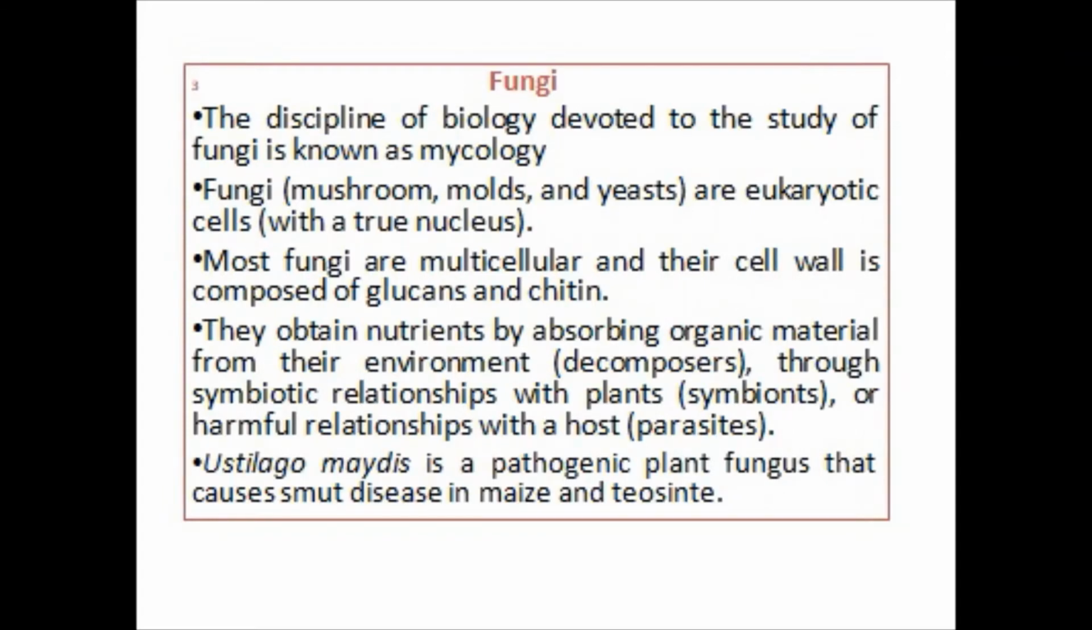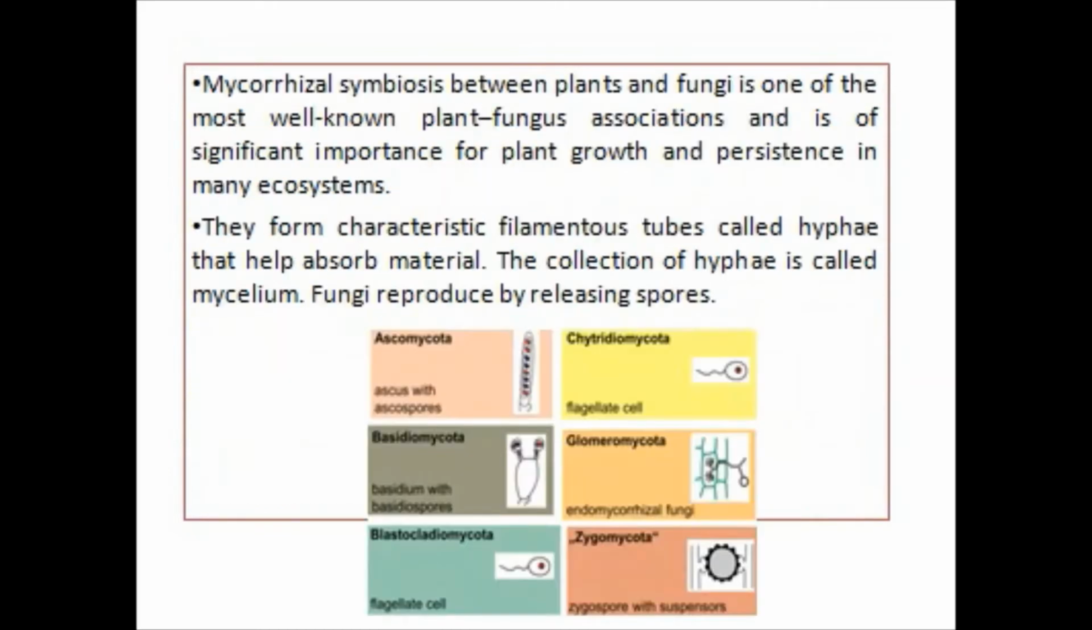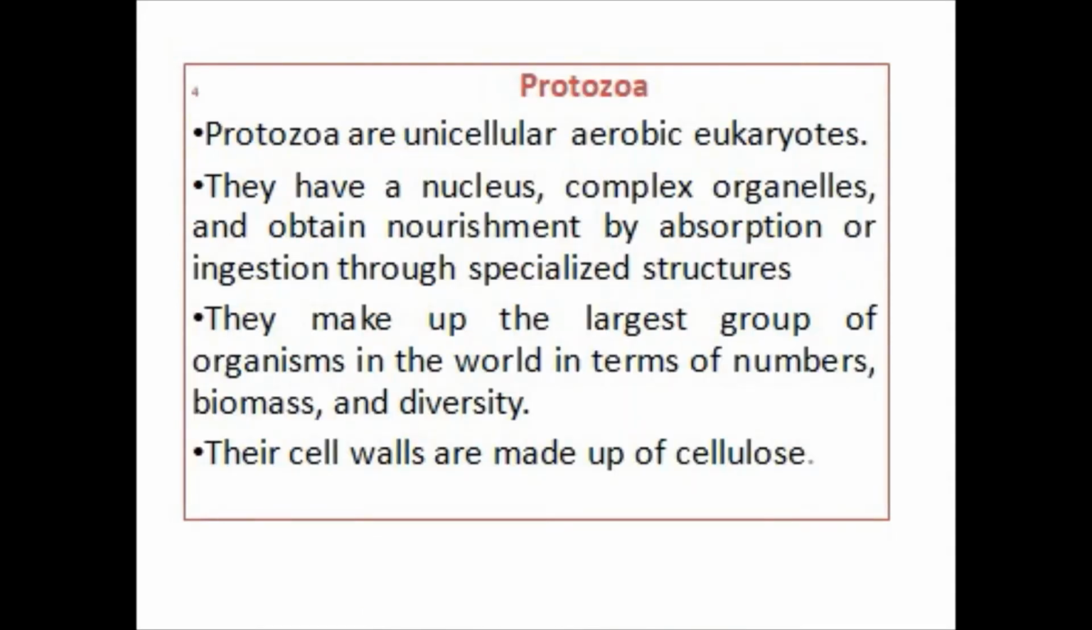with a host, as parasites. Ustilago maydis is a pathogenic plant fungus that causes smut disease in maize and teosinte. Mycorrhizal symbiosis between plants and fungi is one of the well-known plant-fungi associations and is of significant importance for plant growth and persistence in many ecosystems. They form characteristic filamentous tubes called hyphae that help absorb material. The collection of hyphae is called mycelium. Fungi reproduce by releasing spores. So these are the types of fungi.